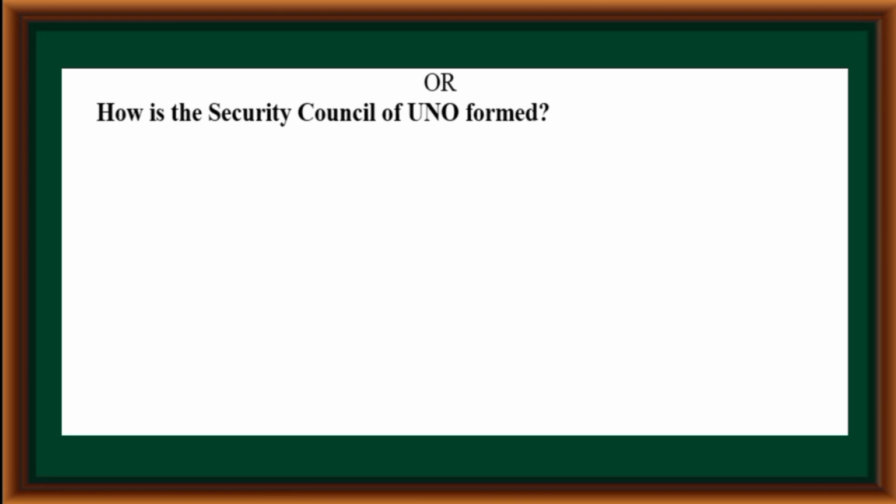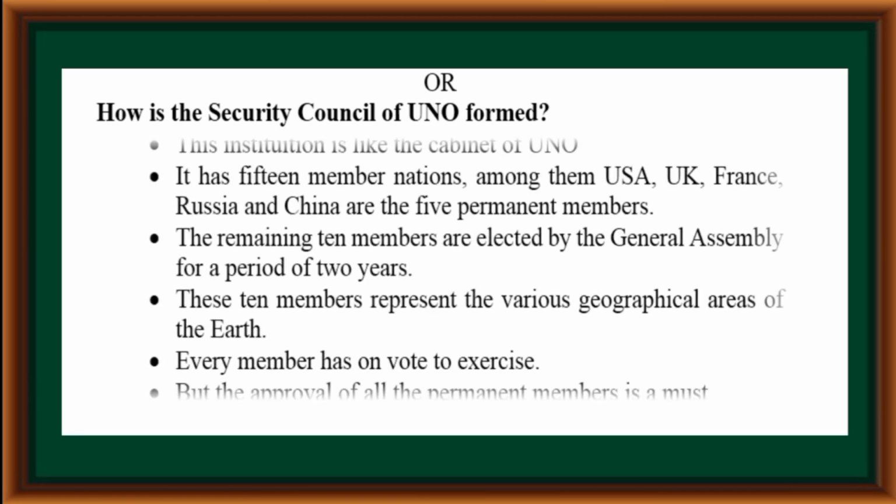How is the Security Council of UNO formed? This institution is like the cabinet of UNO. It has 15 member nations, among them USA, UK, France, Russia and China are the 5 permanent members. The remaining 10 members are elected by the General Assembly for a period of 2 years. These 10 members represent the various geographical areas of the earth. Every member has one vote to exercise, but the approval of all the permanent members is a must.